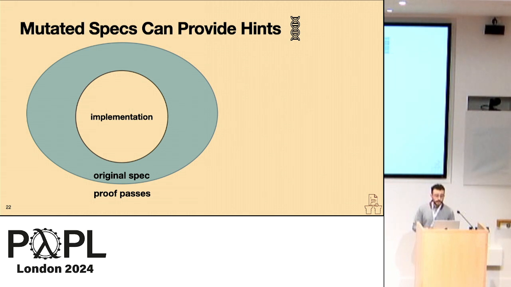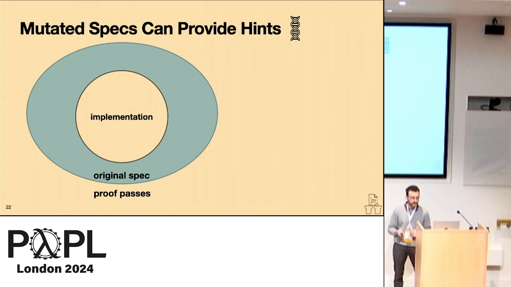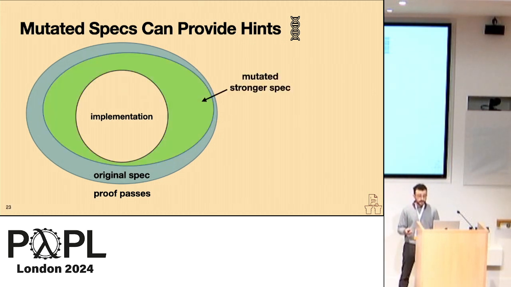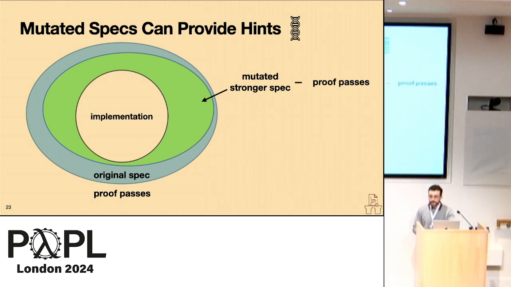So we are able to automatically, given a passing proof, the original specification and the implementation, mutate the original specification in some way to derive some slightly different mutated spec. Now, we can then check to see if this mutated spec still allows the proof to pass. If the proof still passes given this mutated specification, that serves as a pretty specific hint to the developer that, hey, we found this different spec and our proof still passed.